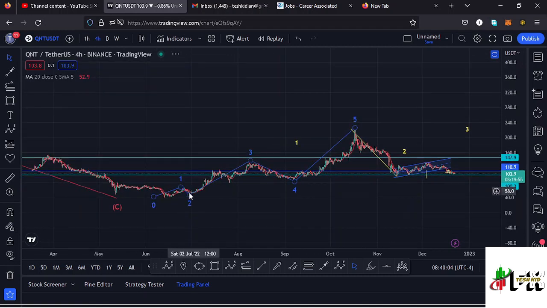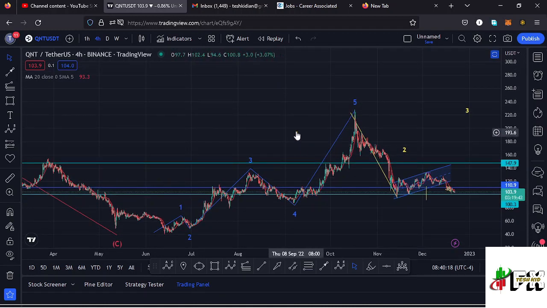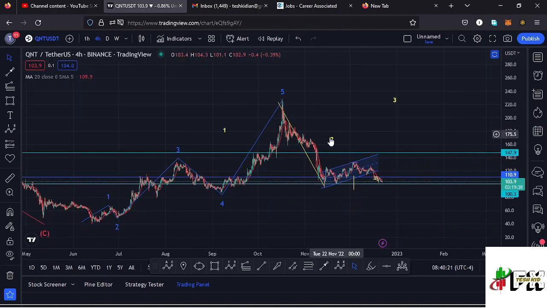chart, where you can see I have this Elliott structure in blue, where I have the wave 5 making its peak at around the $229 mark, and also completing the formation of a higher Elliott wave count 1 to the upside. And whatever we expect next after seeing the formation of a higher Elliott wave count 1 to the upside is the formation of a second wave, which is a corrective wave.